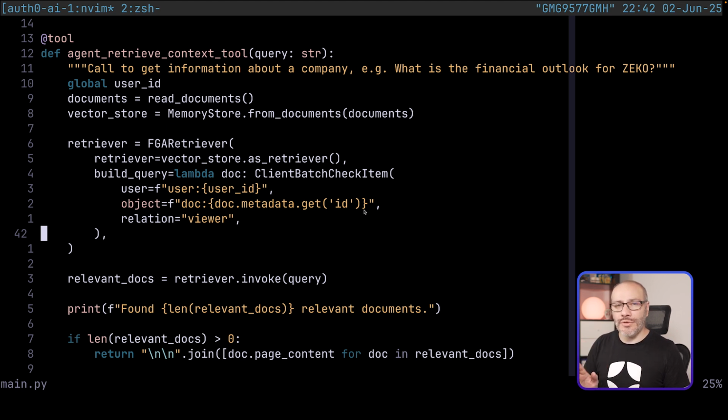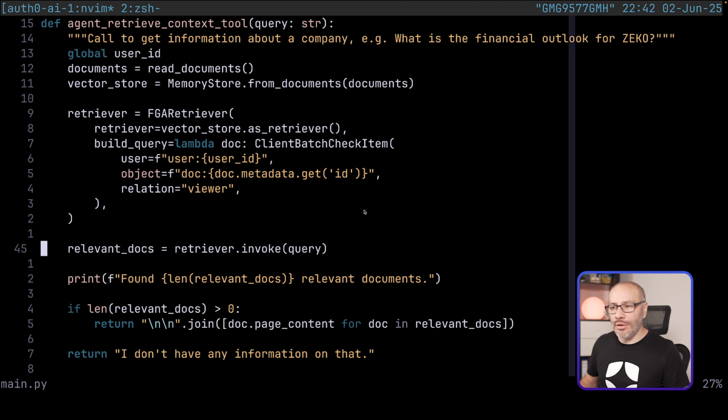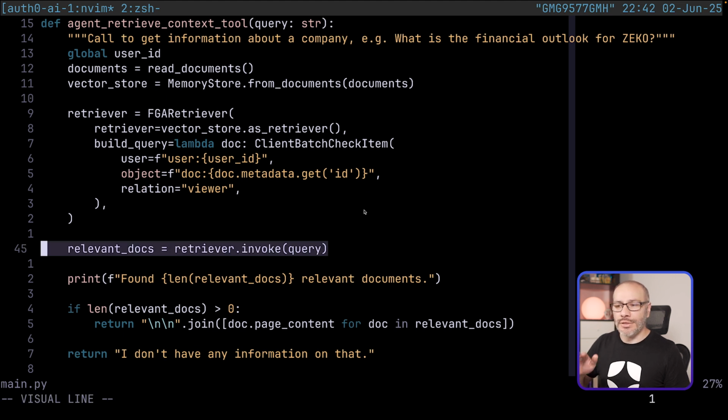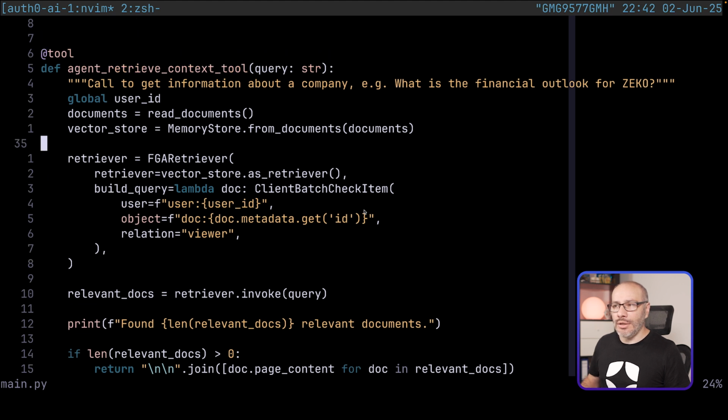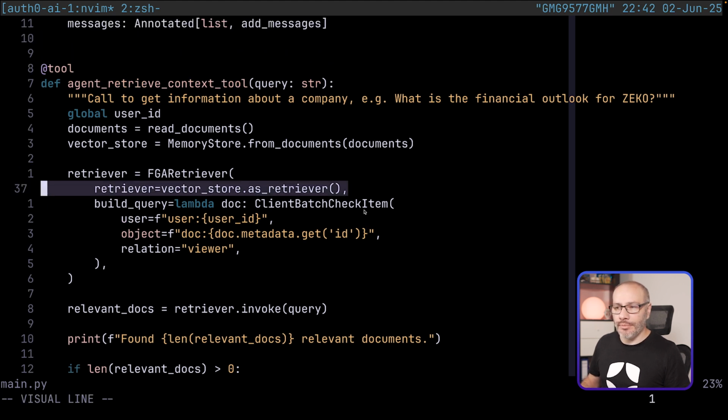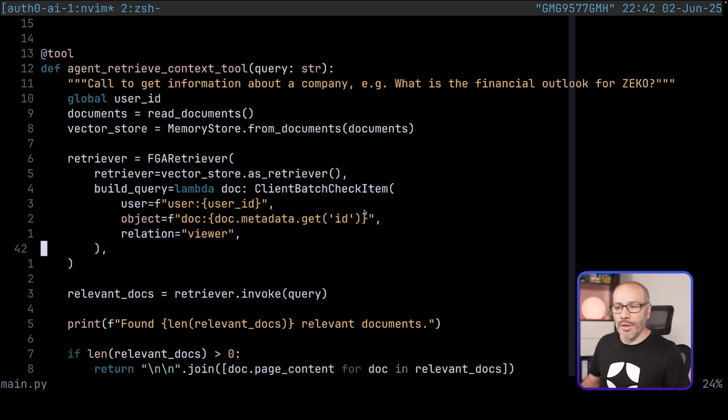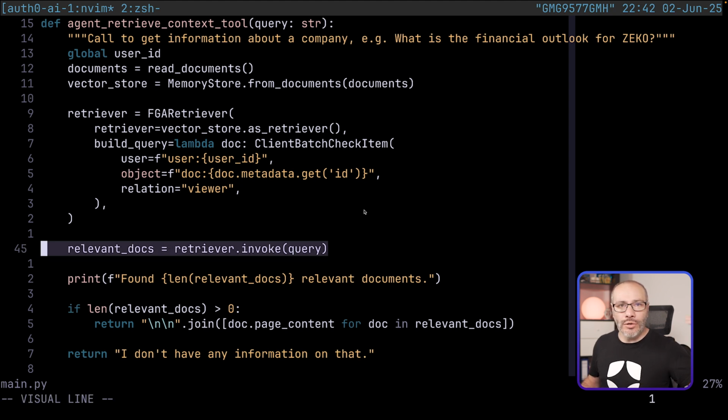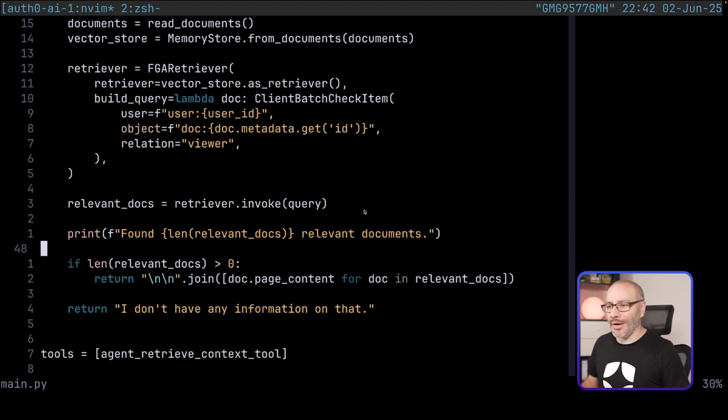Now, once we have the FGA retriever, that's the only thing we need to use in this step of the process to generate everything for the context. We don't need to worry about creating the vector store. Everything is going to be done directly by the base retriever together with the build query. And this is going to give us all the relevant documents from the vector store already pre-filtered by the user access level. Super easy, right? Because it sounded really complicated.